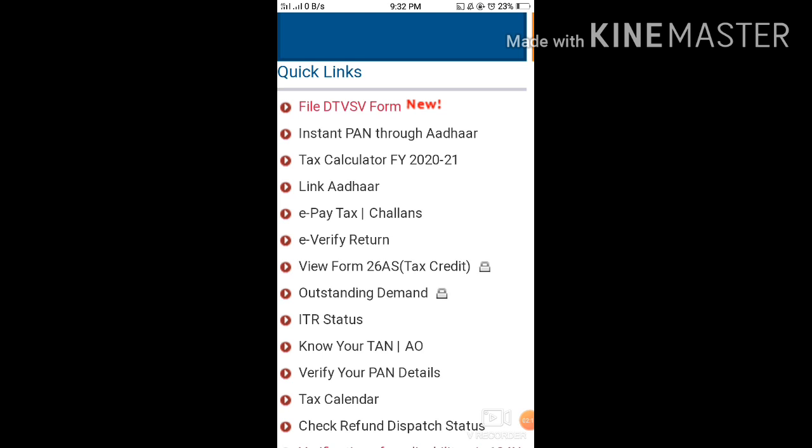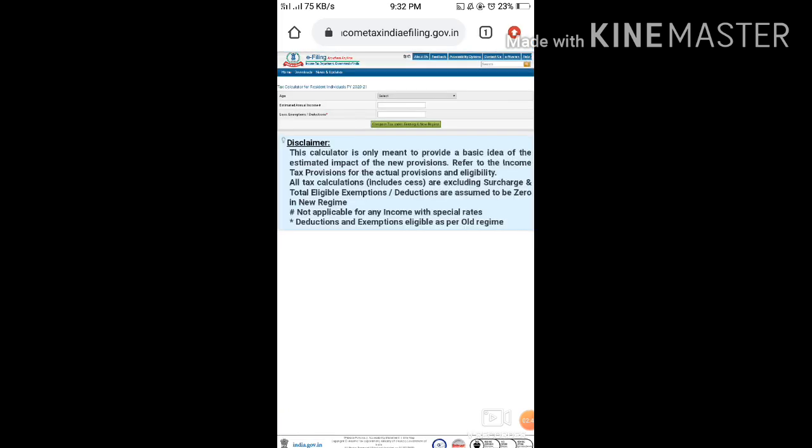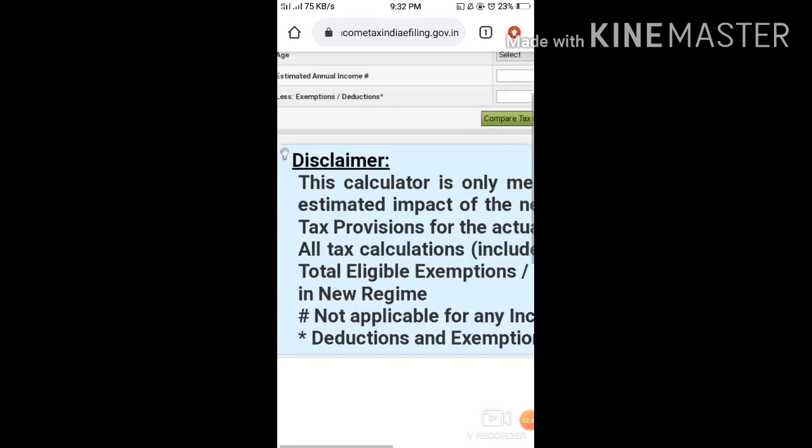So you have to click on financial year. Here it is written, it is just like the previous year. Previous year 2020-2021, the financial year starts, as you all know, from 1st of April 2020 to 2021. So this year basically, and the next year will be subjected to tax, that will be your AY. Again, we have to just click on this, tax calculator for FY 2021, and this page will open.